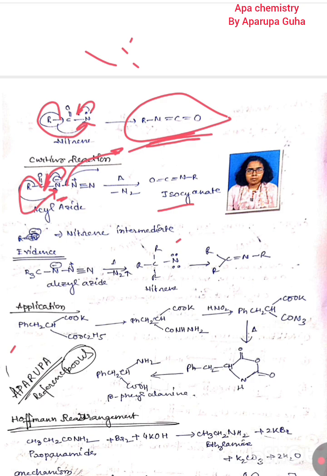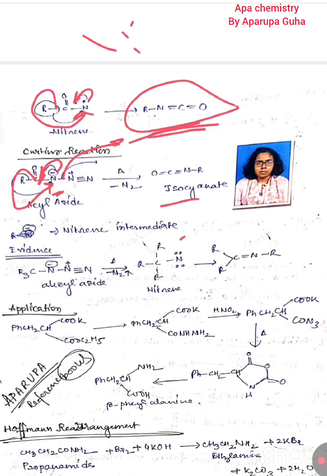And when in any reaction any gas is released, that is entropically more favorable, right? So that's why isocyanate can be produced. And there must be another driving force: isocyanate is much more stable than the nitrene intermediate. So that's why this rearrangement is favorable.